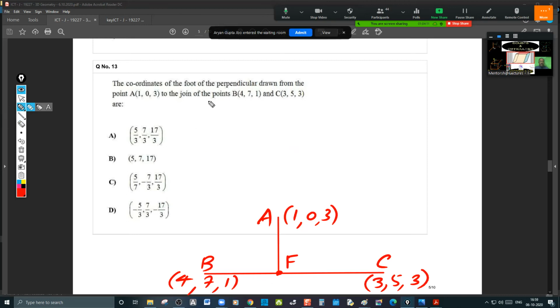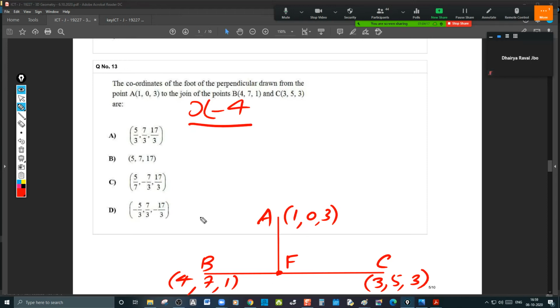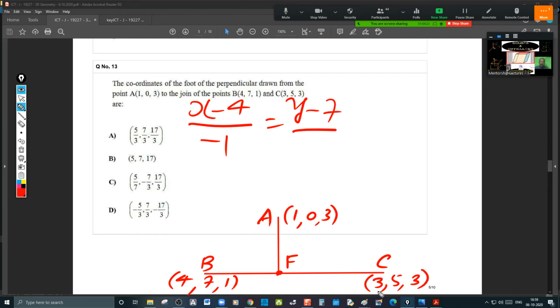So what I'm saying here is x minus 4 divided by 3 minus 4, that is minus 1, y minus 7 divided by 5 minus 7, that is minus 2, z minus 1 divided by 3 minus 1, that is 2. Take it as lambda. Then you will get F here.